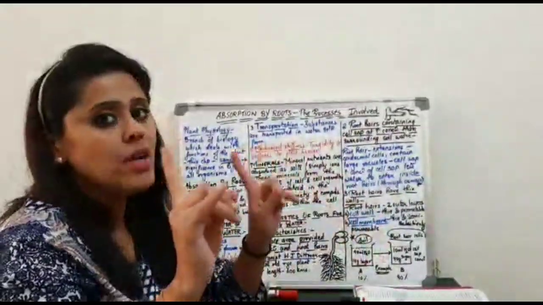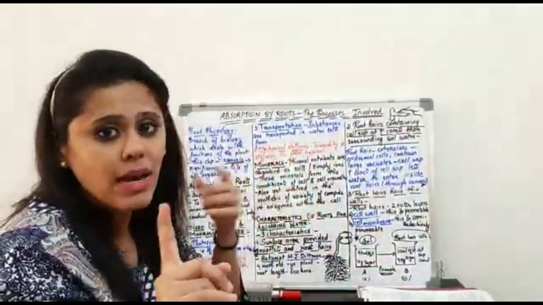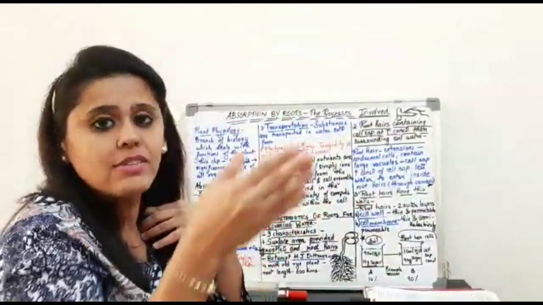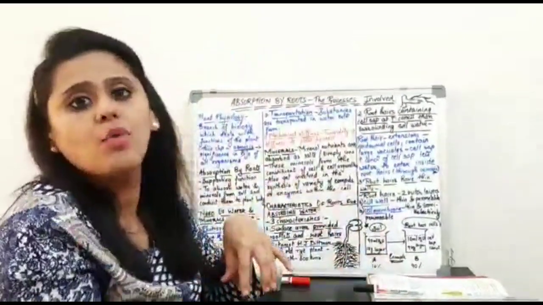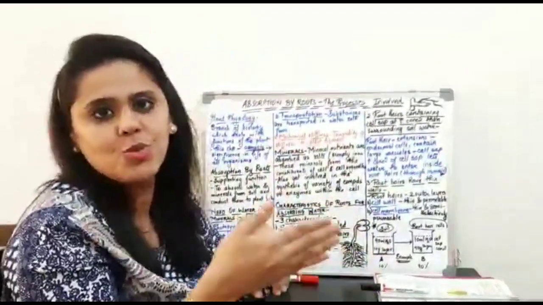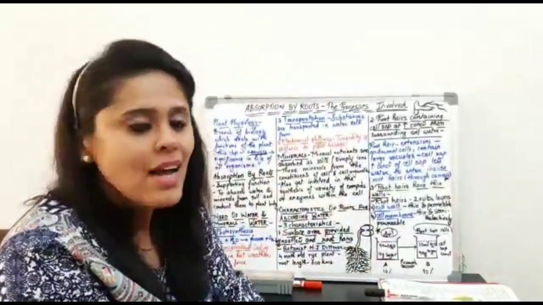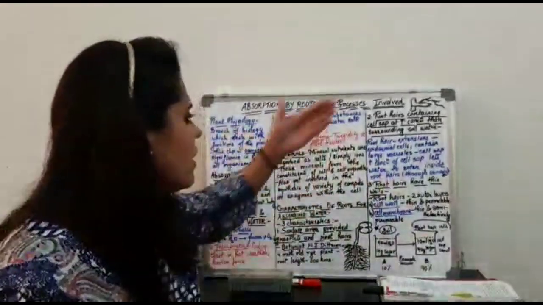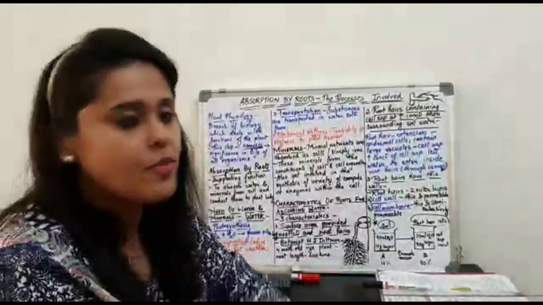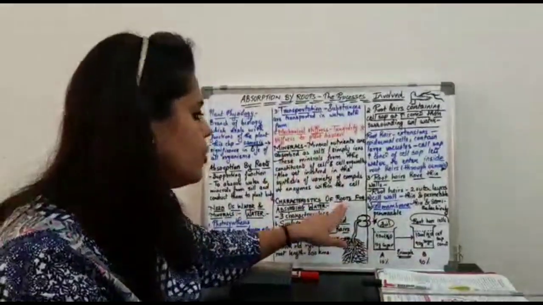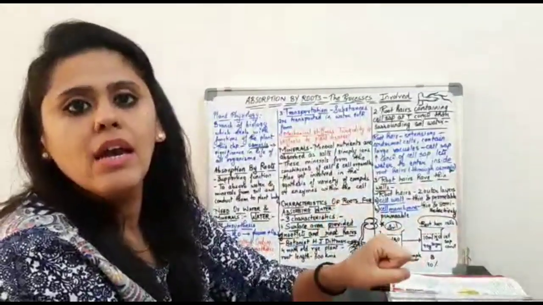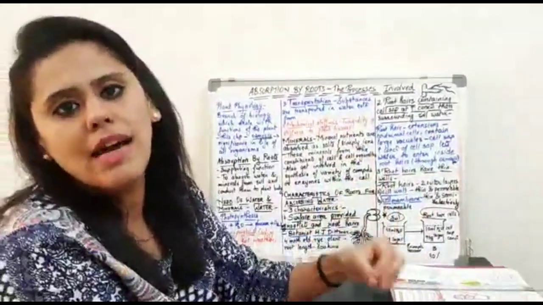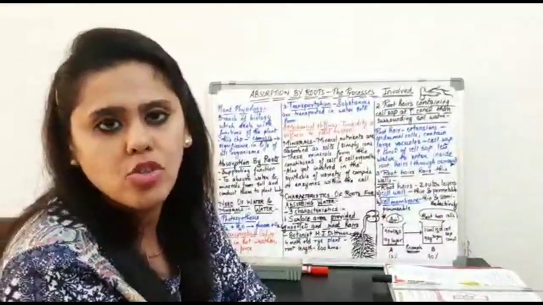Cell membrane, no, it's not going to allow entry for all. It is going to restrict, and it's going to only allow selective solutes to get in. Okay, so these are the three important characteristics which should be present in the roots so that they can hold the property for absorbing the water and minerals from the soil.